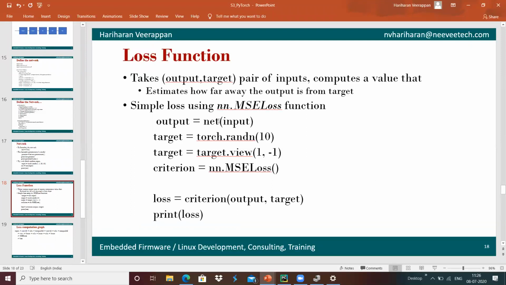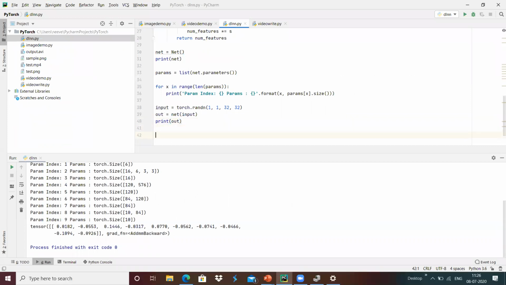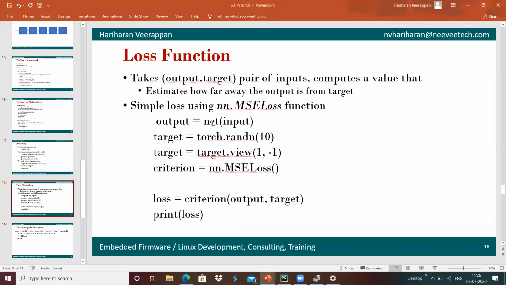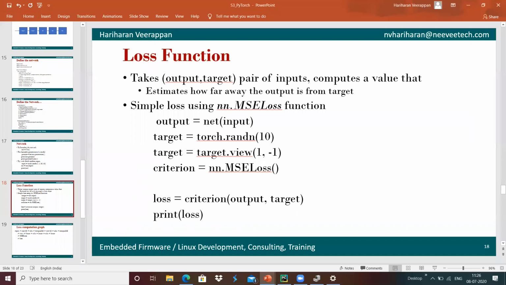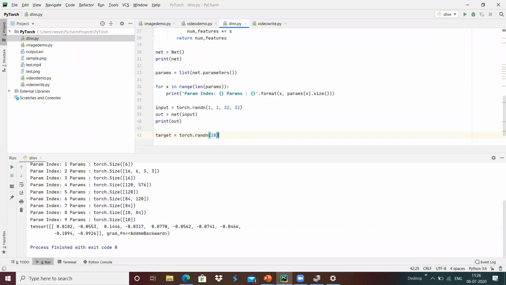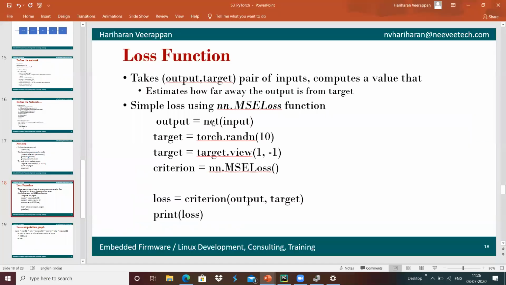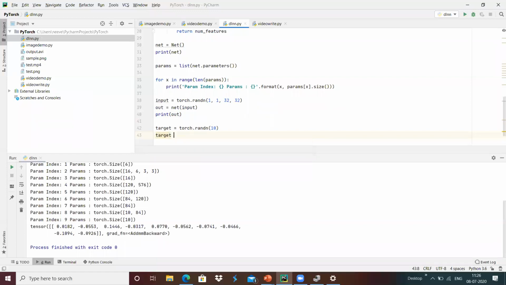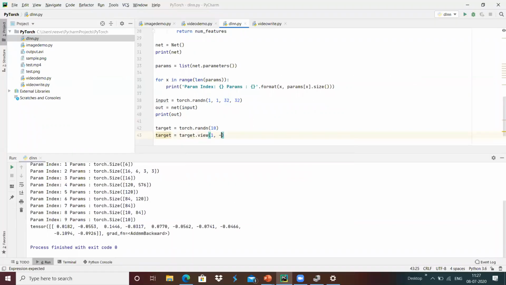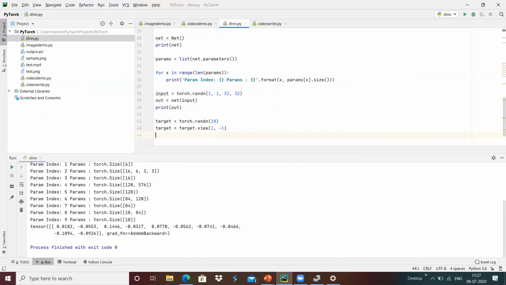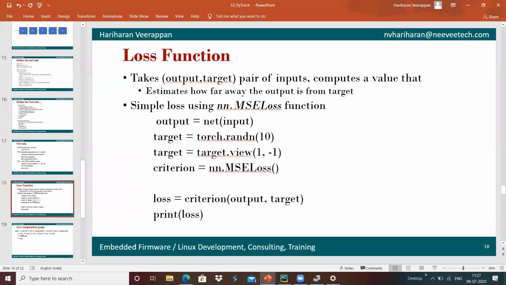Once I have received that output, I'm going to create a target: target equals torch dot randn of 10. We are receiving 10 elements, and then target equals target dot view of 1 comma -1. We are giving just a simple value to check whether it matches.